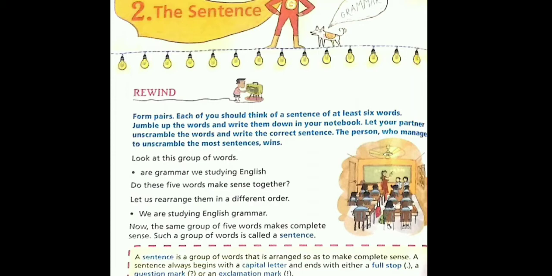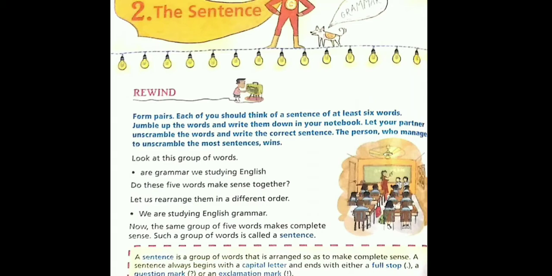Now, as you could see, the first sentence was a jumbled sentence and it was not making any sense. But as we have arranged it in a proper order, it is converted into a meaningful sentence.